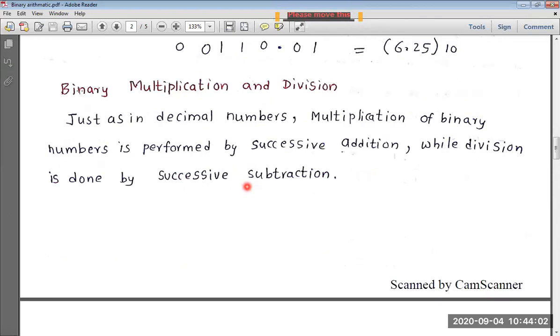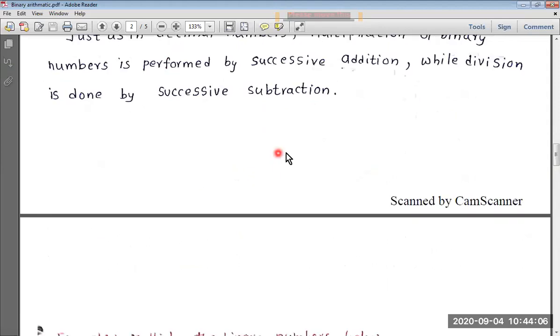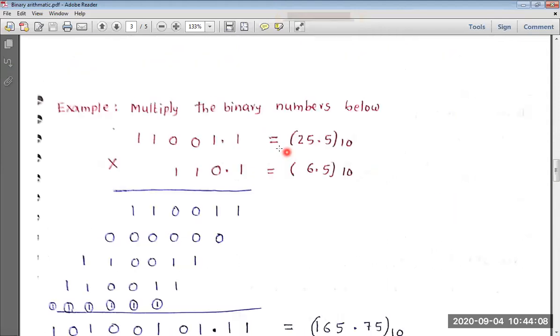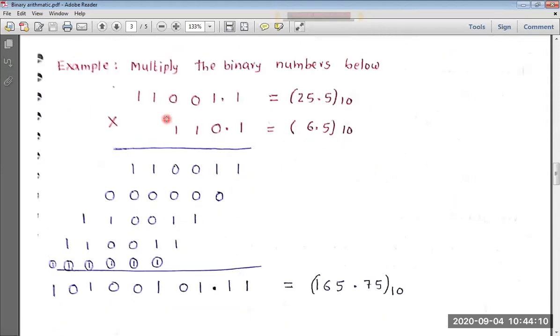Okay, next, binary multiplication and division. Here, how do we compute multiplication and division? It is the same as decimal multiplication and division, except that we have ones and zeros here. Okay, take up this example. Look at this example.